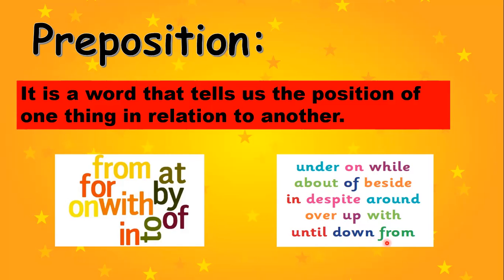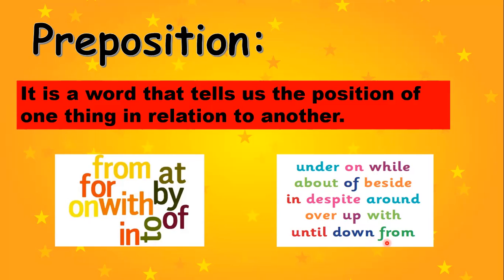Again, this is not the end of the list of prepositions. We have a lot of prepositions. Sometimes we combine two words and make it a preposition, like in, to, up, on. They all are also prepositions.